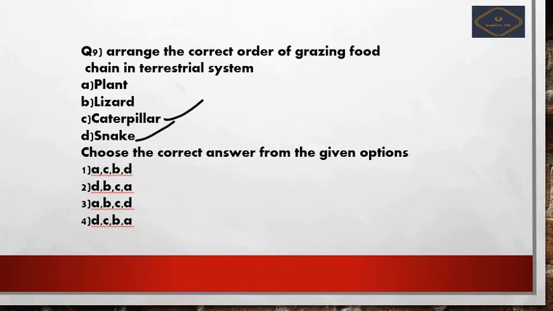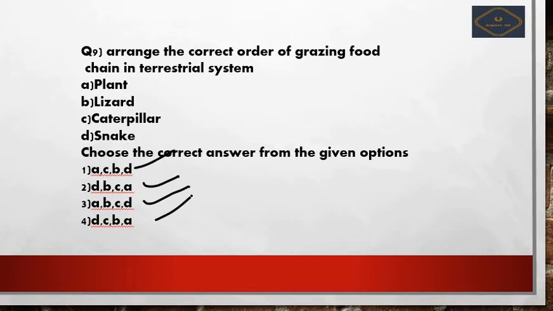Option 1 is A C B D. Option 2 is D B C A. Option 3 is A B C D. Option 4 is D C B A. Which of the following options is the correct one? You have to choose that.